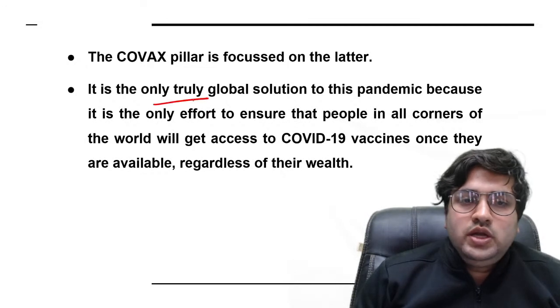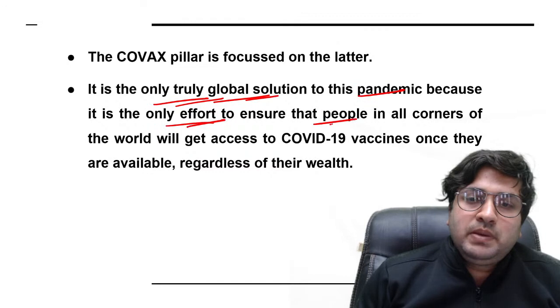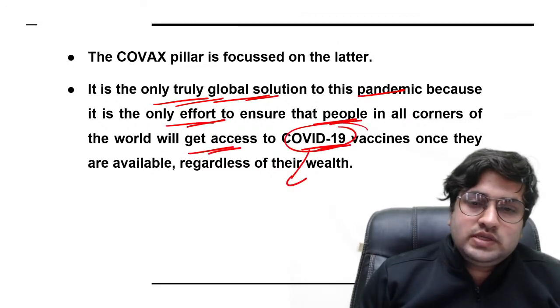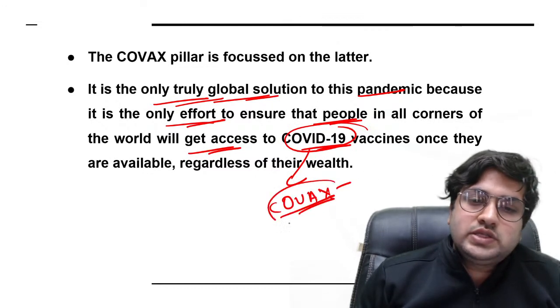So it is the only truly global solution to this pandemic. It is the only effort to ensure that people in all corners of the world will get access to COVID-19 vaccines. So this is the basic theme behind the Covax initiative of the World Health Organization.